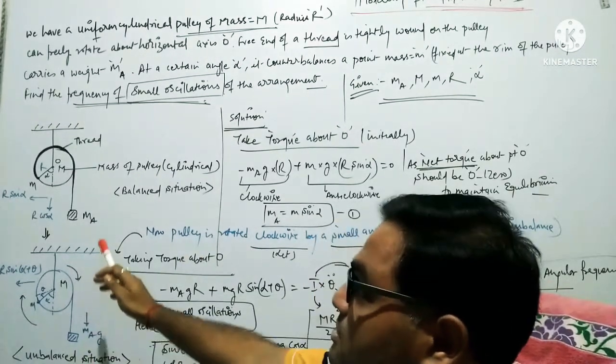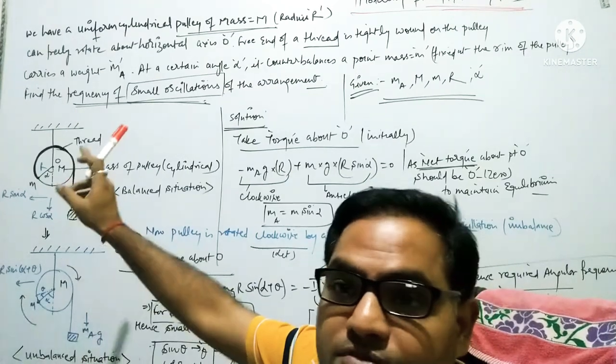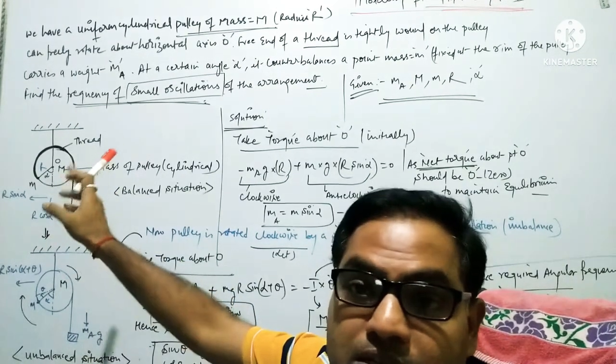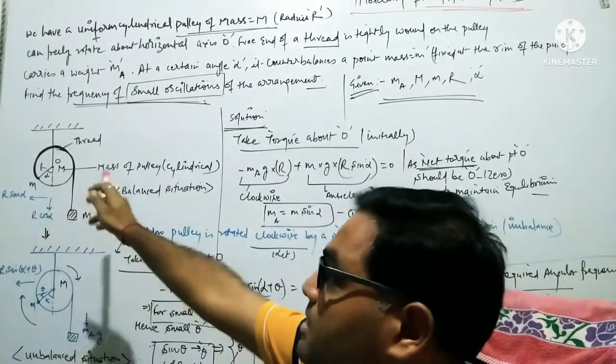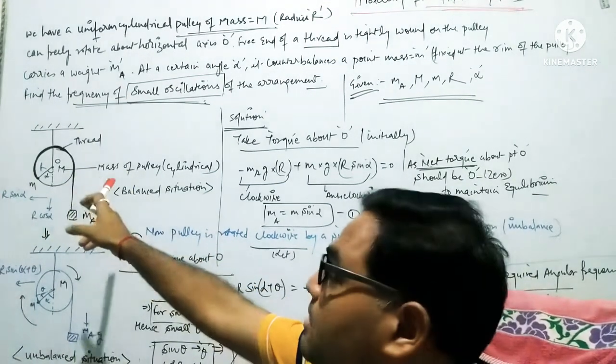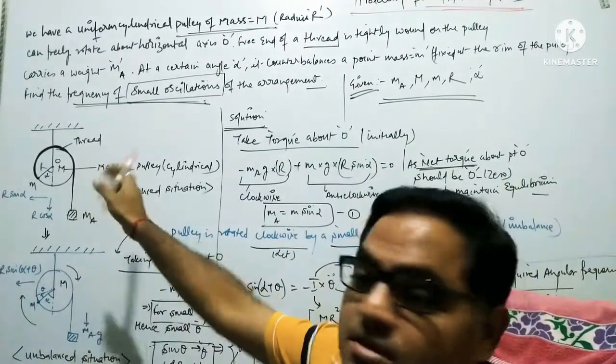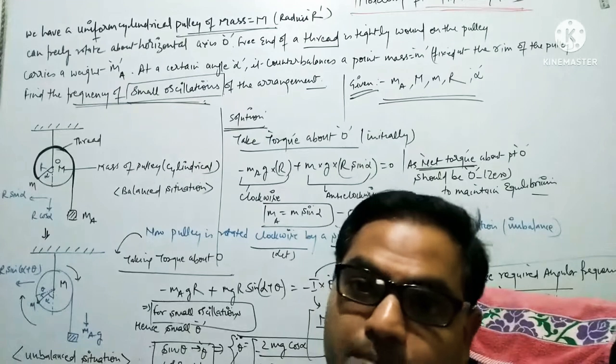The first condition says that when the system is in equilibrium, the point mass m that has been stuck to the rim of the cylindrical pulley at an angle alpha from the vertical, and the mass M A and this m are in equilibrium position.